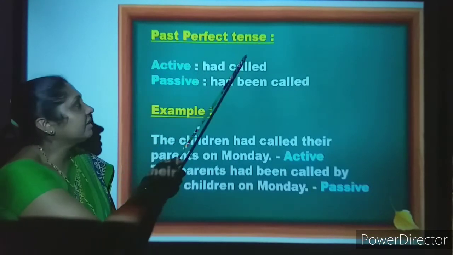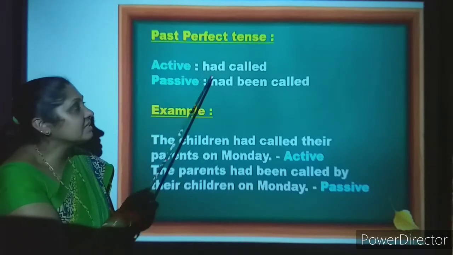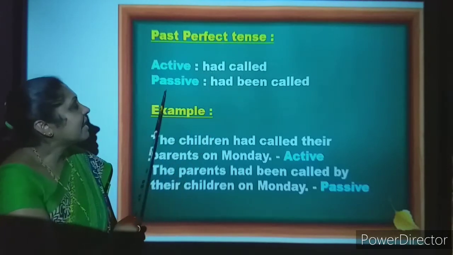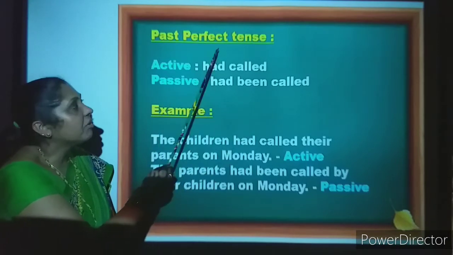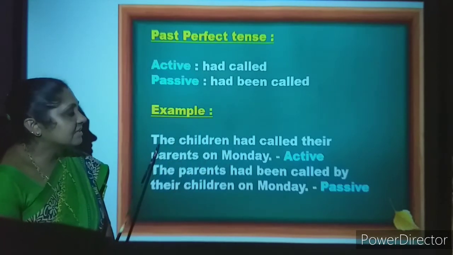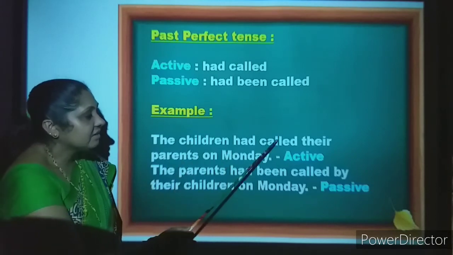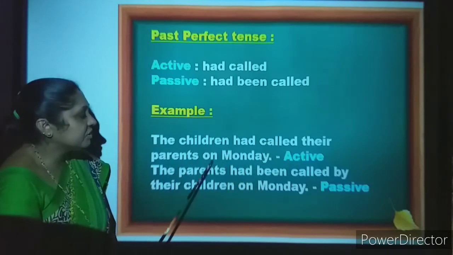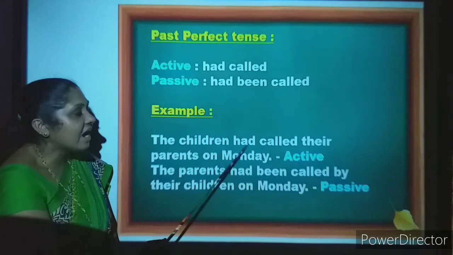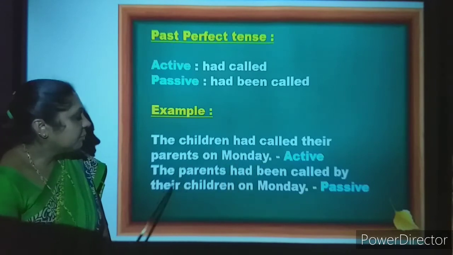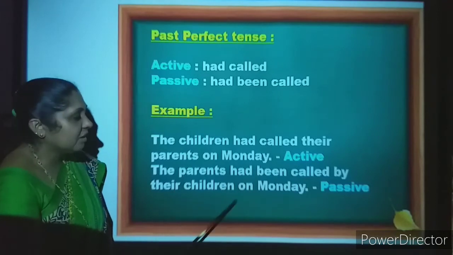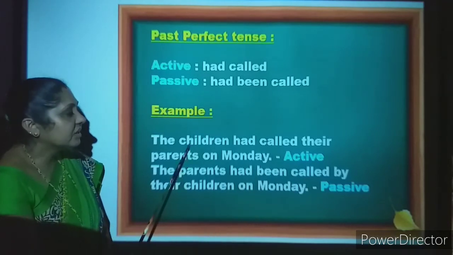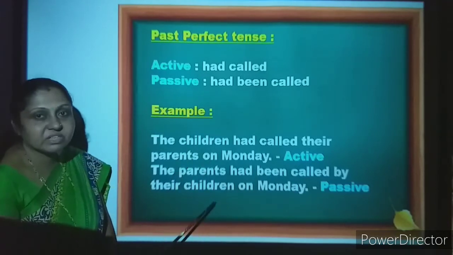Past perfect tense. Active voice: had called. Passive: had been called. Now the example: the children had called their parents on Monday. The parents had been called by their children on Monday. So here you can see the changes regarding the subject and the object.